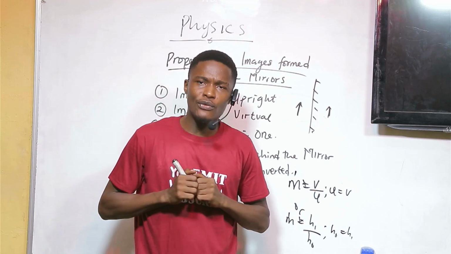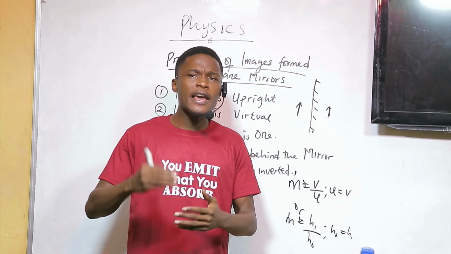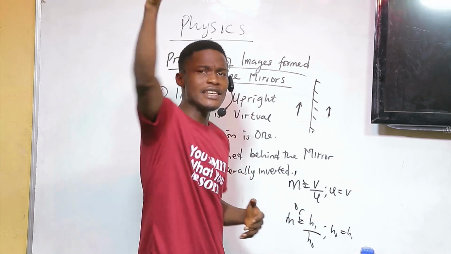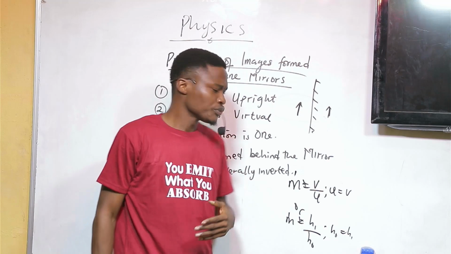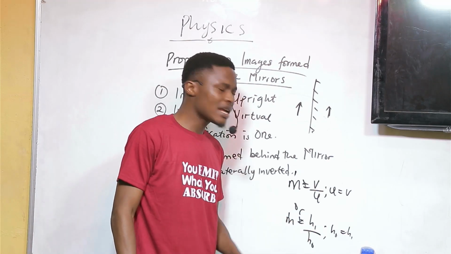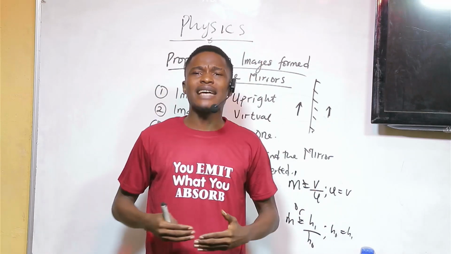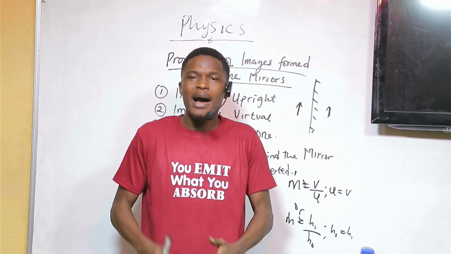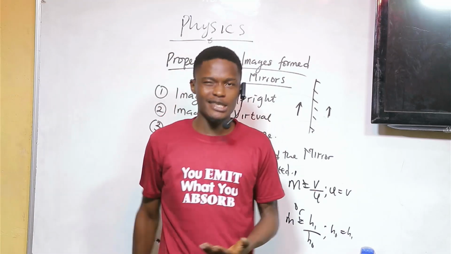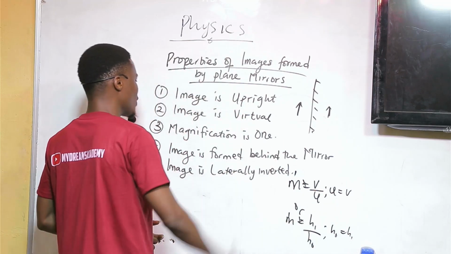Meaning if you're standing in front of your mirror, the distance between you and the mirror is the same distance between the mirror and the image inside the mirror. And then the height of the object is equal to the height of the image. It means that your height as the object is the same as the height of the image inside that mirror. That is what we mean by magnification is 1.